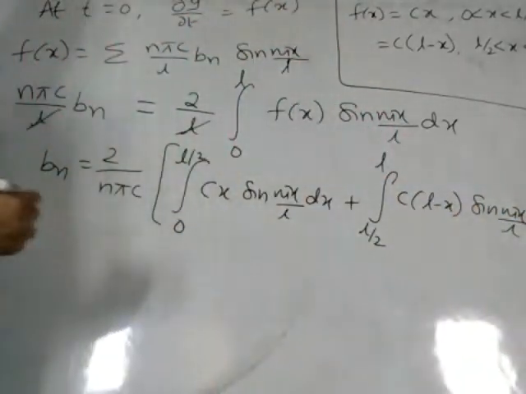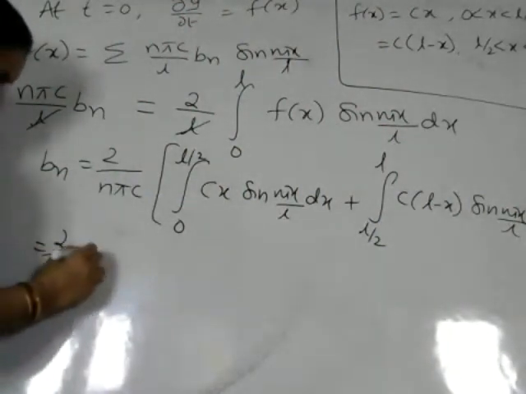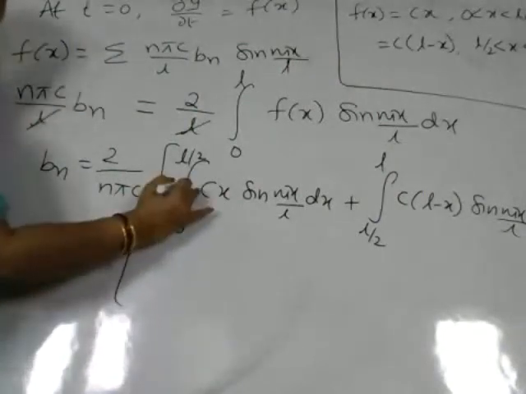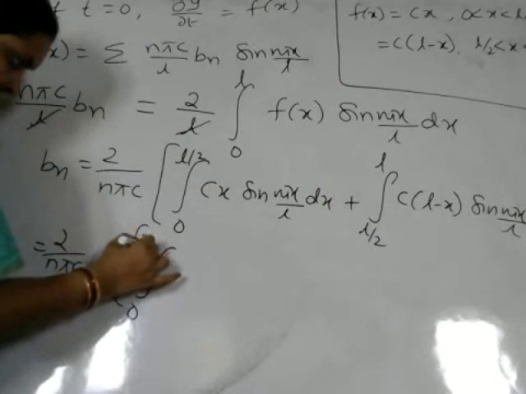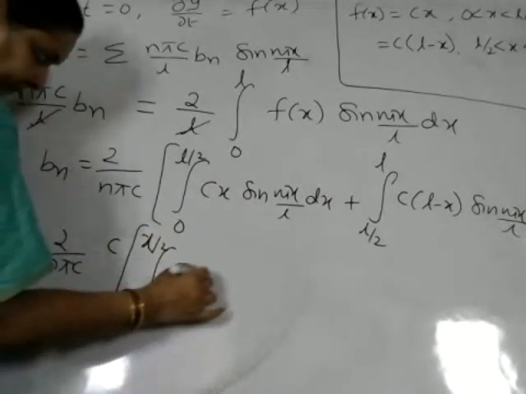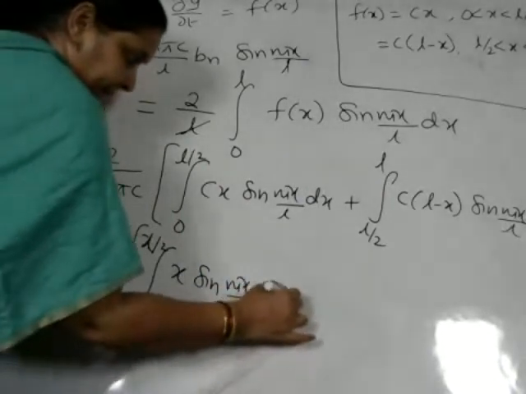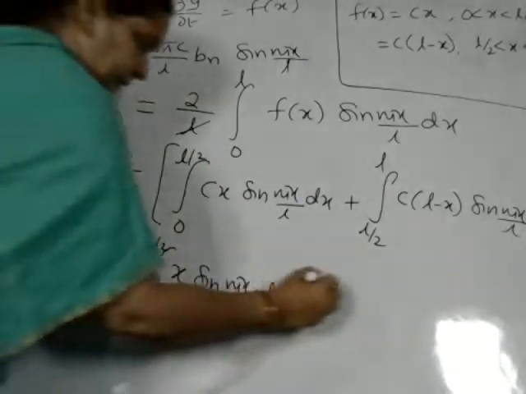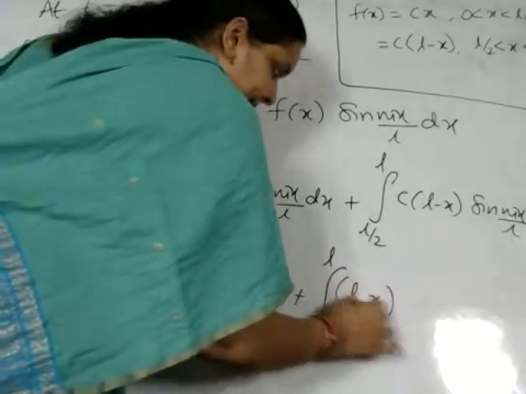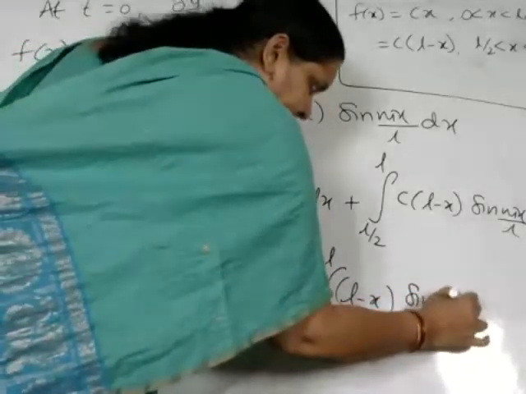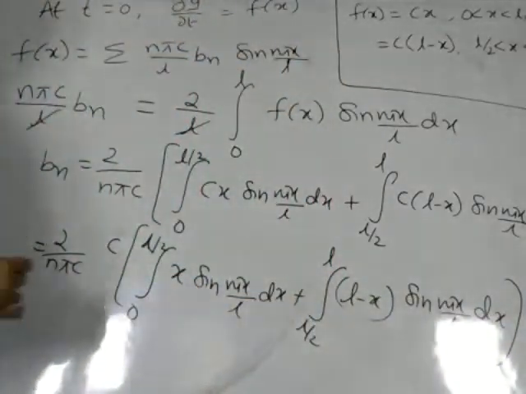So we can take C common outside. 2 by n pi C, with C taken out, since we have common C from both the integrals. 0 to L by 2, x sine n pi x by L dx, plus L by 2 to L, L minus x into sine n pi x by L dx. So this C gets cancelled.